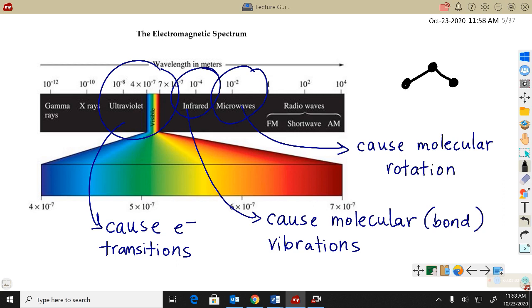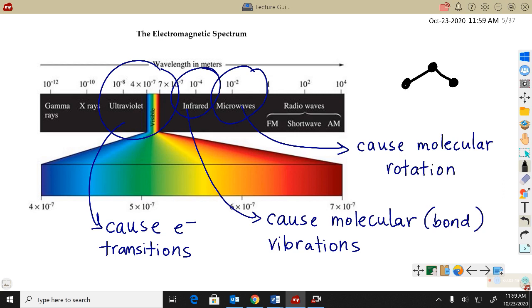Now if you increase that energy a little bit and we look at the infrared part of the electromagnetic spectrum, now we can start causing bonds to vibrate. This will eventually lead to bonds potentially being broken. And that is a pretty substantial change to the structure of the molecule. This is a more energetic form of energy, so it can cause a more drastic change. We're still not talking anything super wild and crazy, but we can start making the bonds vibrate, and depending on the strength of the bond, sometimes infrared might be enough to not only cause vibrations, but maybe even break the bond.